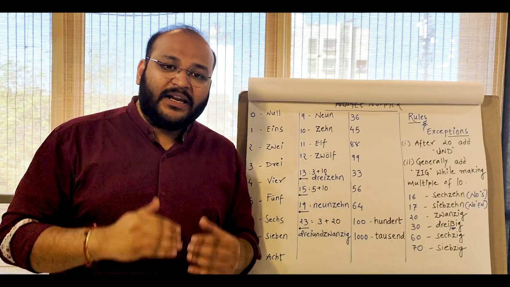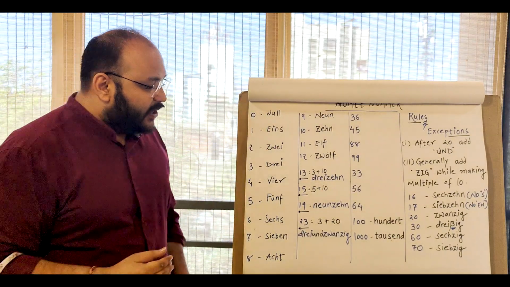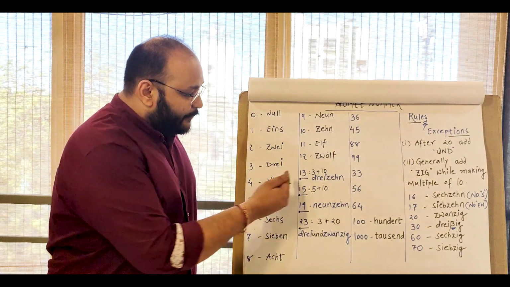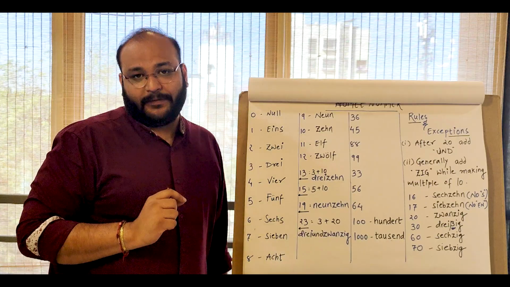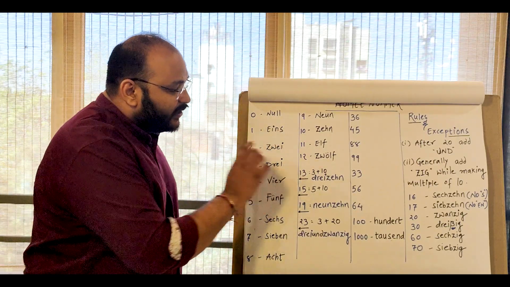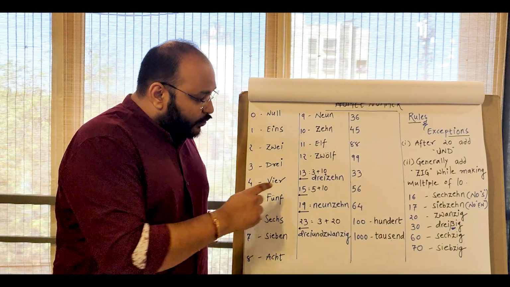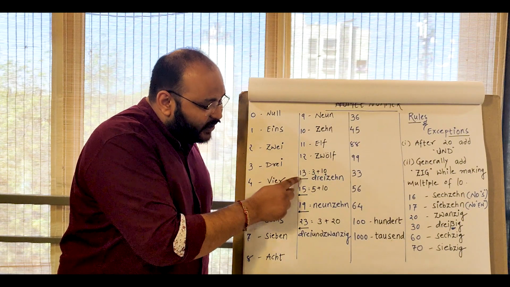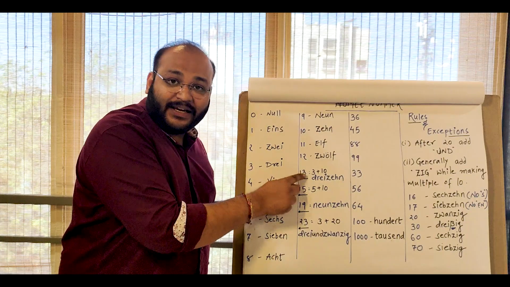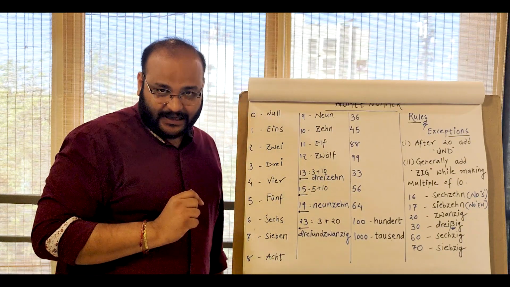So similarly in German also, after 12, all the numbers are read from back to front, from right to left. So like number 13, what is the unit digit? Unit digit is 3. How much do I have to add to 3 to get the number 13? Obviously 10.